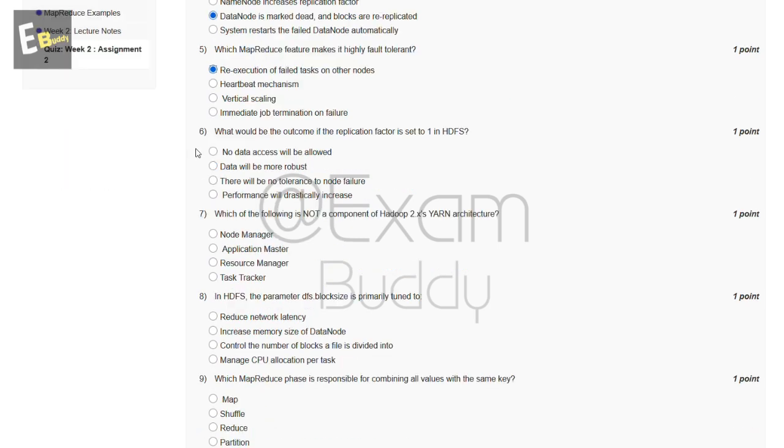Now the sixth question is: what would be the outcome if the replication factor is set to 1 in HDFS? So these are the options, and the answer to our sixth question is C, there will be no tolerance to node failure.